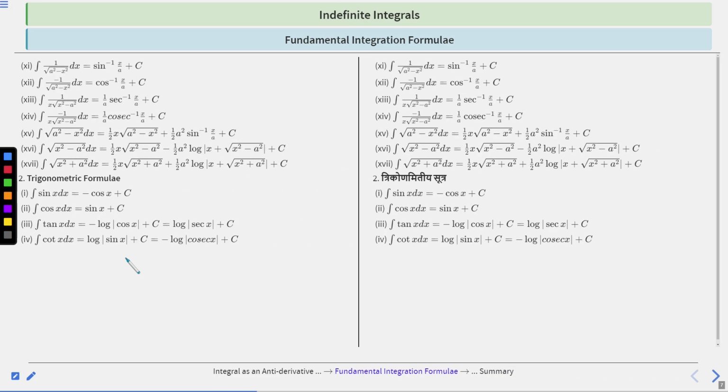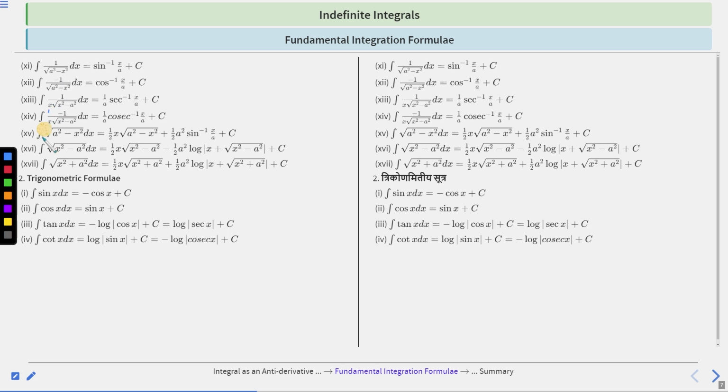Next algebraic formulas are number 11. Integration of 1 by root over a square minus x square dx is sine inverse x by a plus c. Clear? And integration of minus 1 by root over a square minus x square dx is equal to cos inverse x by a plus c. Clear? You must keep in mind that differentiation of the right hand side is basically the left hand side. Therefore, integration of the left hand side will be the right hand side.